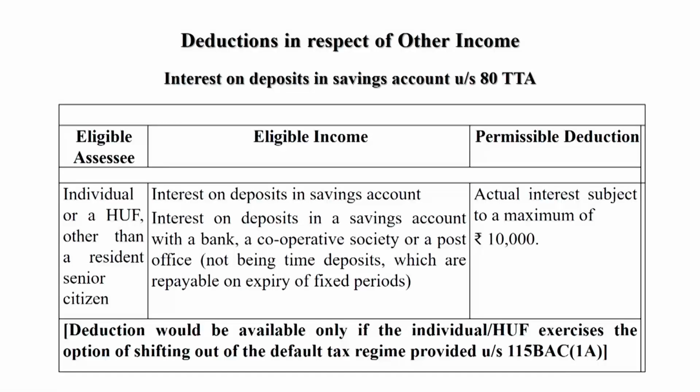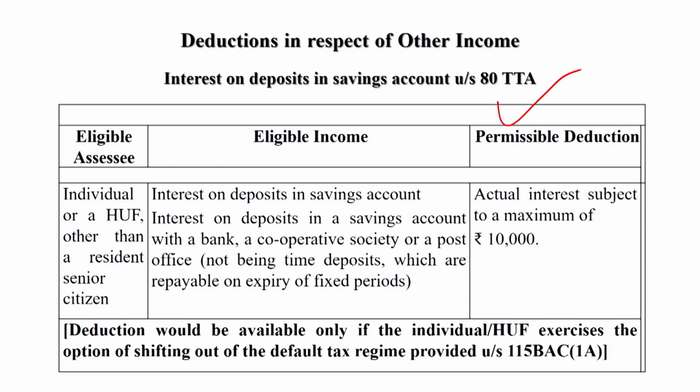Eligible income is interest on deposit in a savings account with a bank, a cooperative society or post office, not being a time deposit, term deposit or fixed deposit, which are repayable on expiry of the fixed period. These types of deposits are not allowed regarding section